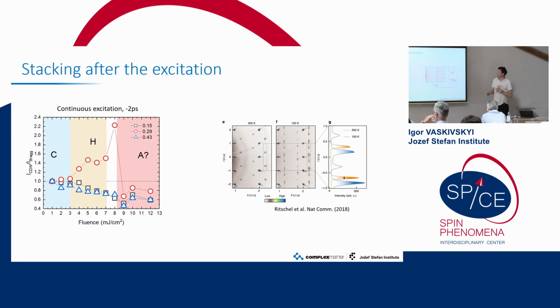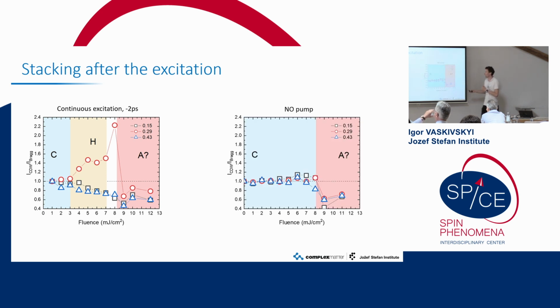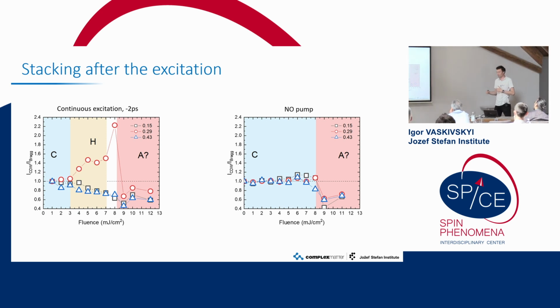What more interesting things occur when we stop the pump, because now the hidden state disappears in a few seconds, so we don't see it anymore. So we are here in this state, but this suppression is still there. So this is in a static case already. This was, I think, done at 120 kelvins, and apparently at this temperature, this glassy state is much more stable. It's still a question whether we can reach this state at higher temperature or not.